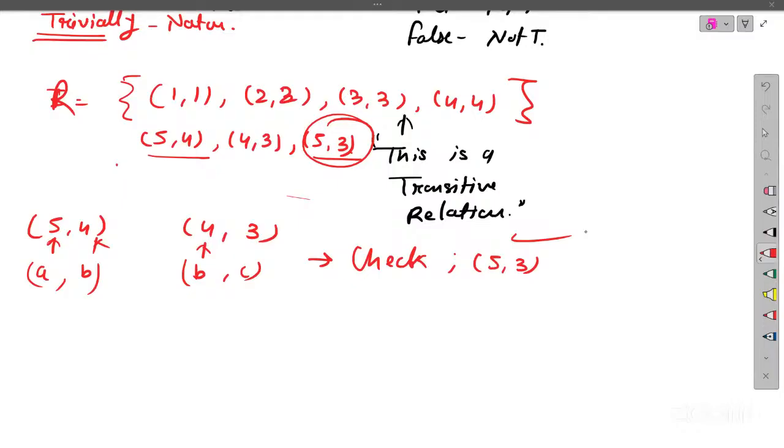Please mute yourself. Sorry. Okay. So such kinds of relations are transitive relations.